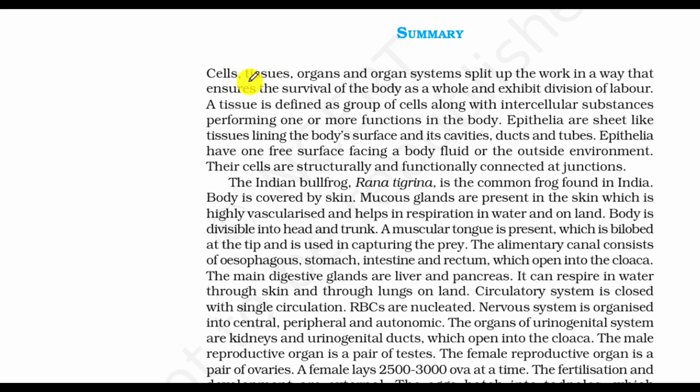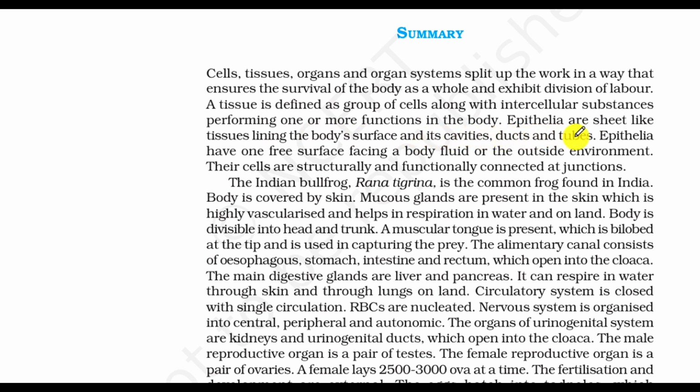Summary: cell, tissue, organ, and organ system split up the work in a way that ensures the survival of the body as a whole and exhibits division of labor. A tissue is defined as a group of cells along with intercellular substance performing one or more functions in the body. Epithelia are cellular tissues lining the body surface and its cavities.